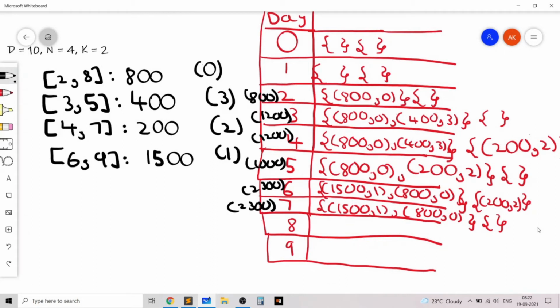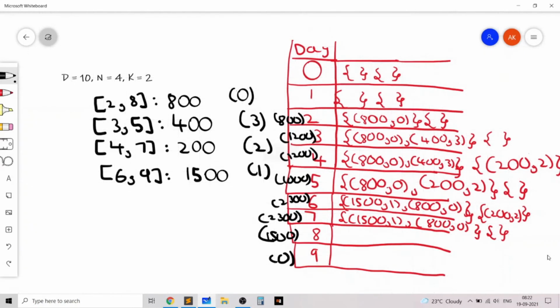In this case, the sum of elements in the first multiset will become only 1500, and in this case it will become 0 because we have removed 800 and then we have removed 1500. So this is the process which we will simulate, and now I'll show you the code implementing the same idea.